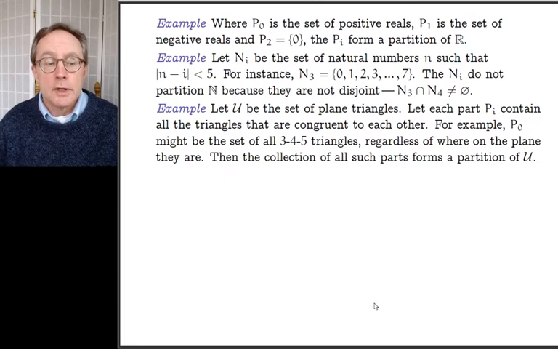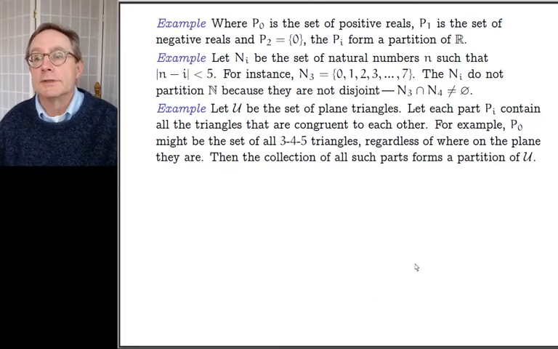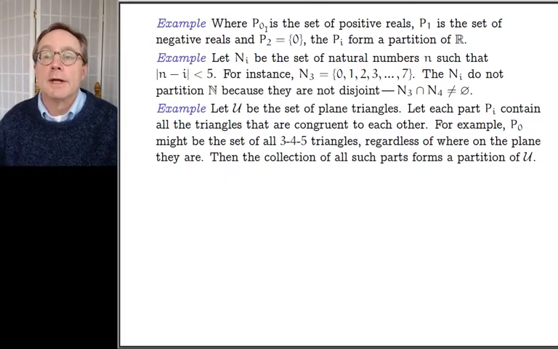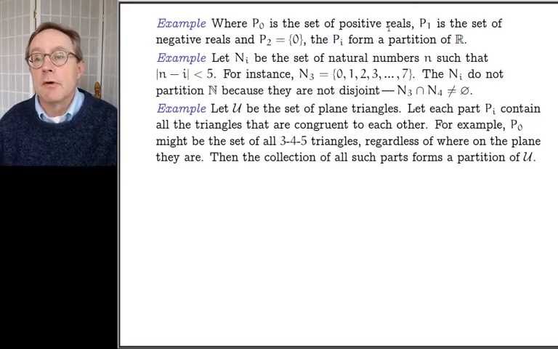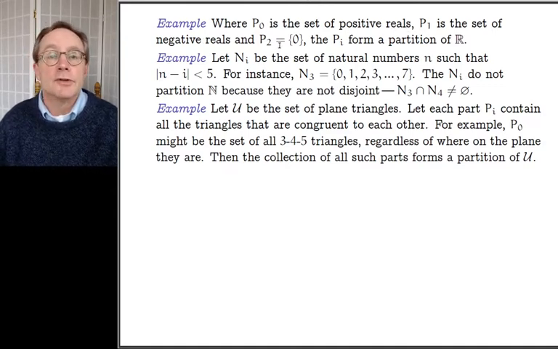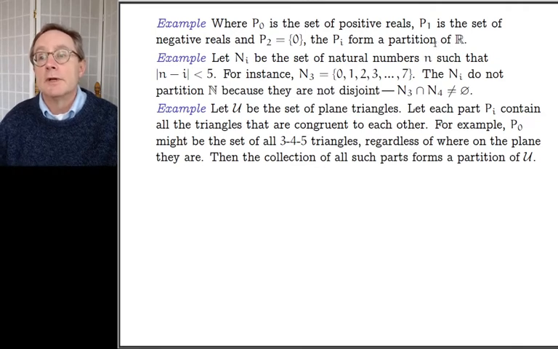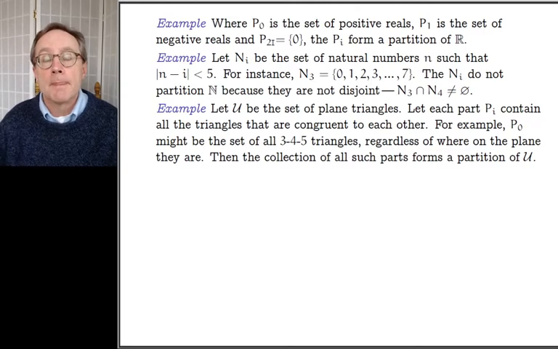So more examples, not too many more, but enough to give a person some sense. So if, for example, I take the real numbers as the universe, then P0 could be the set of positive reals, P1 could be the set of negative reals, and P2 could be just 0. So there's only one thing in P2, just the number 0. Then the Pi form a partition of the reals. It is the case that every real number goes in at least one of the three. That is to say that the Pi are exhaustive. And it's also the case that no real number goes into more than one of the P's. So the Pi are disjoint.